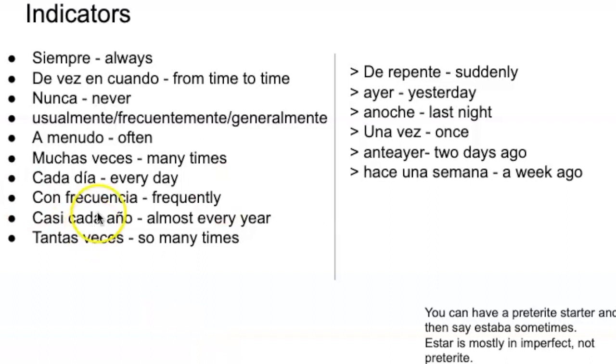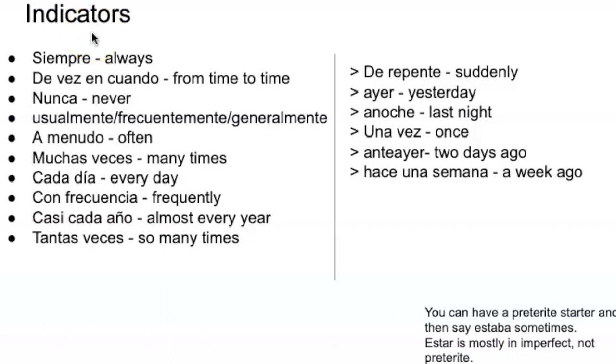So one thing to add on is using estar in the imperfect, even though it's one thing. For example, you have hace una semana. That's in the preterite. You use the preterite after. So a week ago, fui a la tienda. So a week ago, I went to the store. However, if you're using estar, for example, a week ago, I was in the store, you wouldn't use the preterite for that. You could, but usually estar is most of the time in the imperfect.